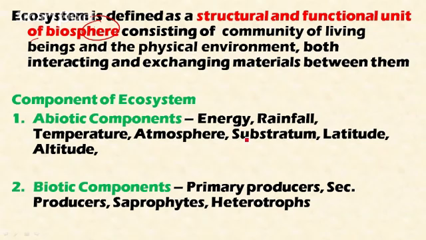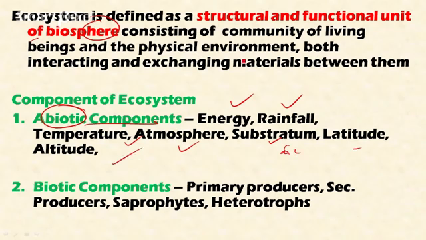Let's now discuss the components of the ecosystem. There are two components in the ecosystem. These are called abiotic components and biotic components. Abiotic means without life, that means non-living components. These are energy, rainfall, temperature, atmosphere, substratum, that is soil, latitude, altitude.